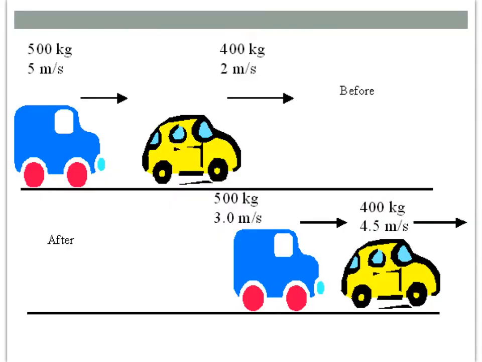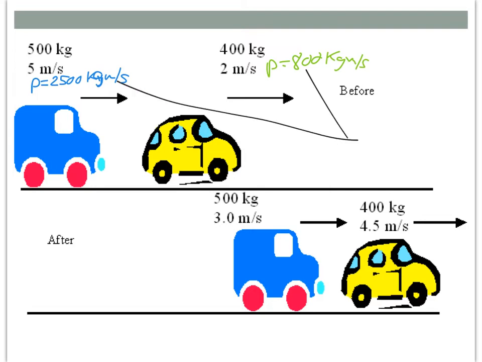We have a system here of a blue car and a yellow car, and the blue car eventually collides with the yellow car. So let's look at the momentum before and after. Before the collision, the blue car has a momentum of 2,500 kilogram meters per second, just mass times velocity, and the yellow car has a momentum of 800 kilogram meters per second, giving us a total momentum for our system of 3,300 kilogram meters per second.